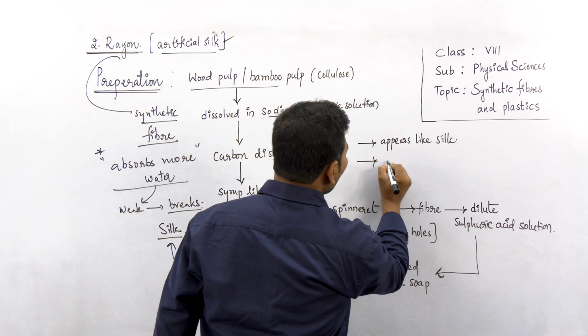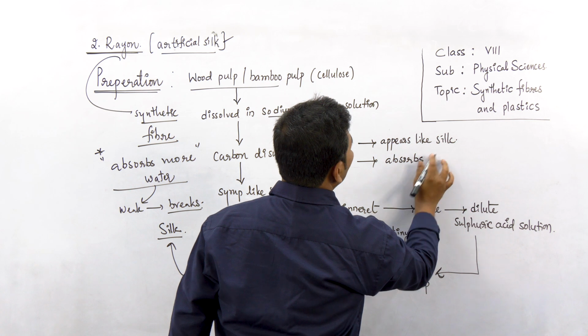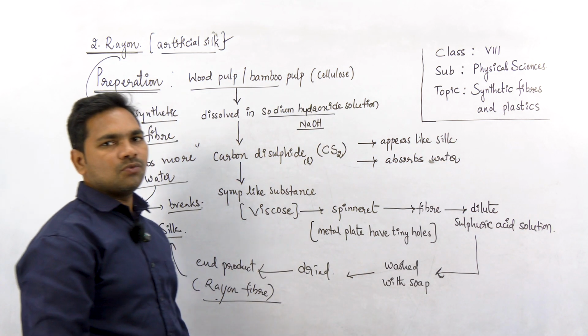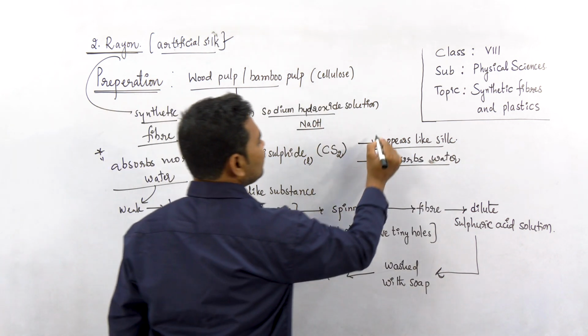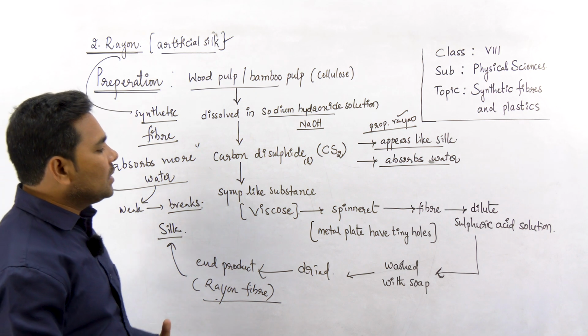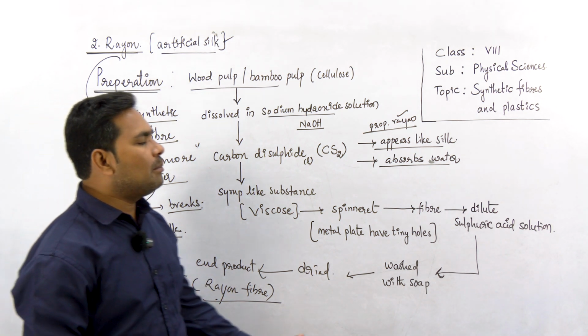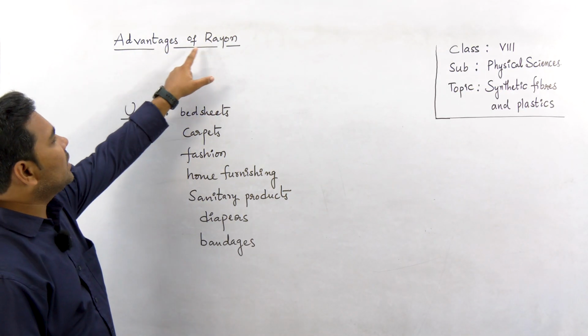Then it absorbs water, though it is synthetic. This is the only synthetic fiber that absorbs water. Because of these two unique properties, rayon is used to make many items. What are the different items that are made from rayon? We will see. Now we discuss the advantages of rayon.